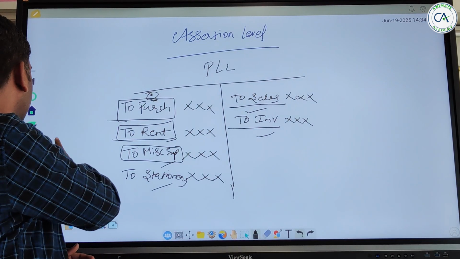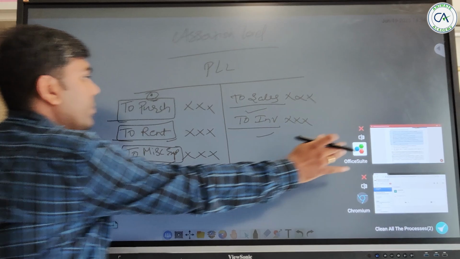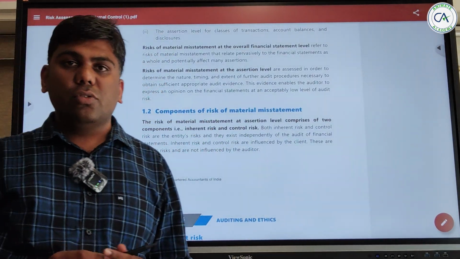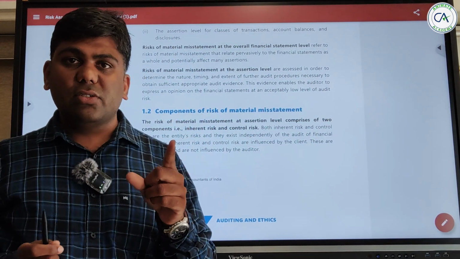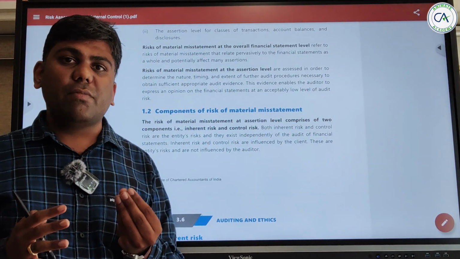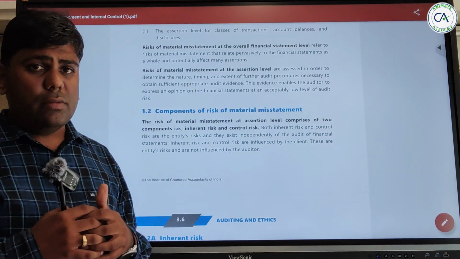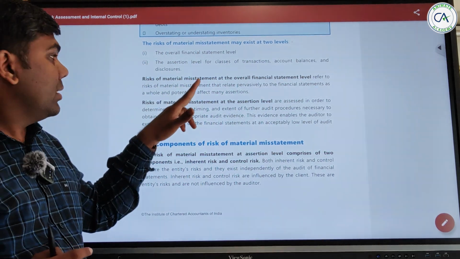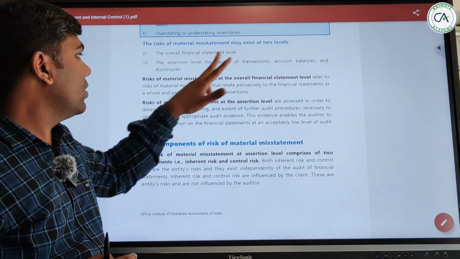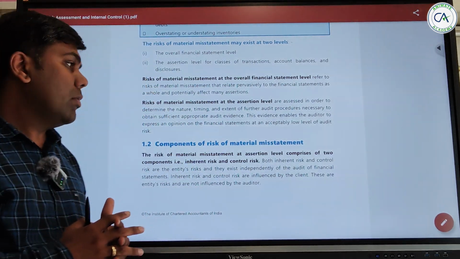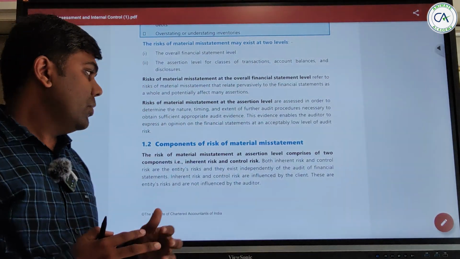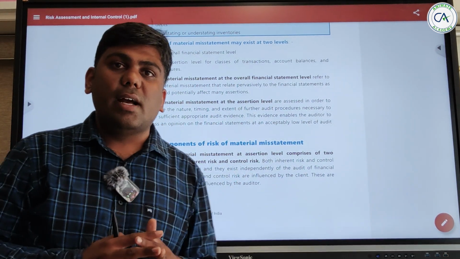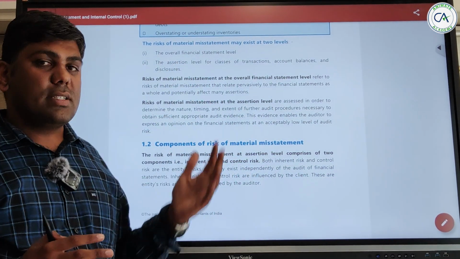Okay, so guys, now next are the components of risk of material misstatement. We studied audit risk: audit risk is risk of material misstatement and detection risk. In risk of material misstatement, we saw that it will exist at two levels: overall financial statement level, and assertion level for classes of transactions, account balances and disclosures. In the next part of the video, I will explain what the components of risk of material misstatement are, and I will explain in detail what assertion is, as we have talked.